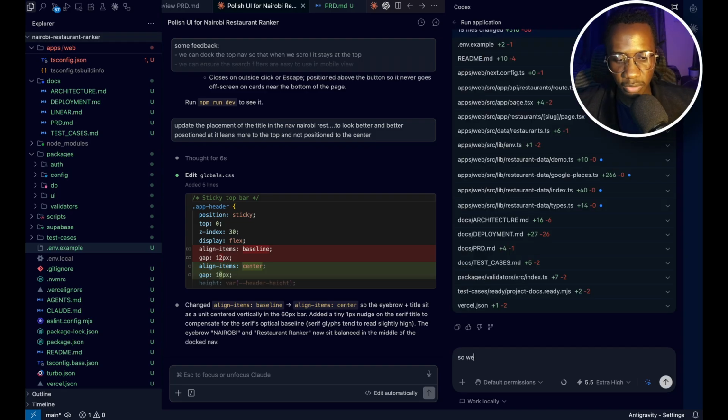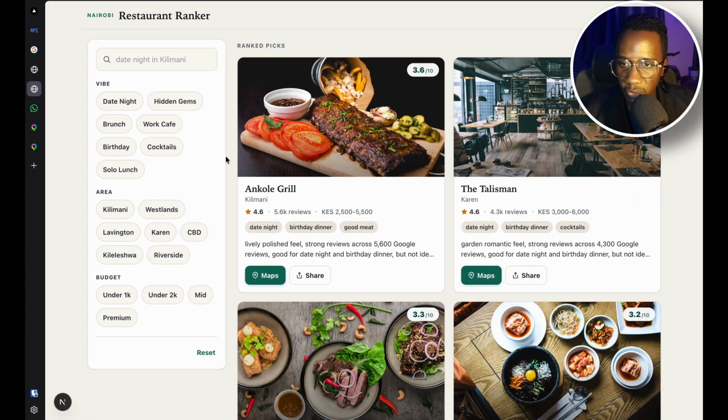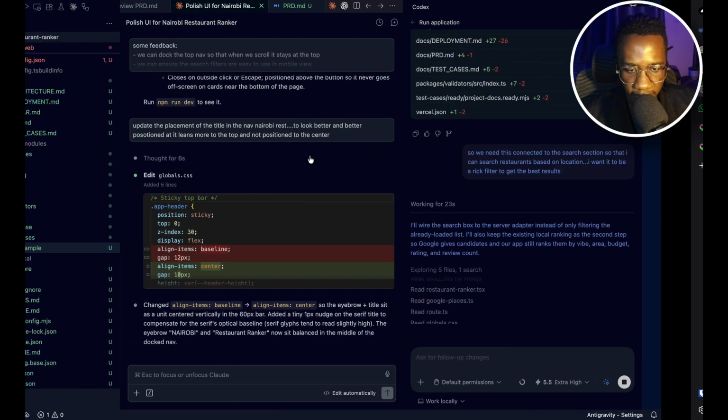So I can just come here and say, so we need this connected to the search section. I've just told it that we need to integrate the Google Maps feature to the search section that we already have, so that I can filter also by location. And let's see what we're going to get.